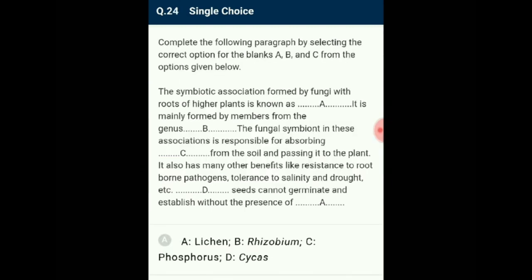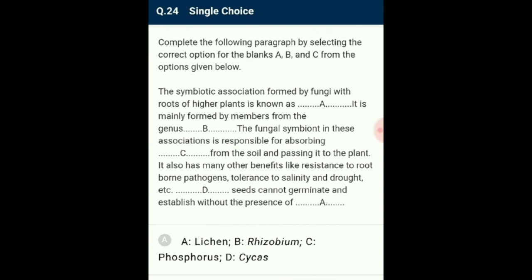Question number 24. Complete the flow by selecting the correct options for the blanks A, B and C from the options given below. Mycorrhiza is the symbiotic association formed by fungi with the roots of higher plants. Many members from the genus Glomus form this association.